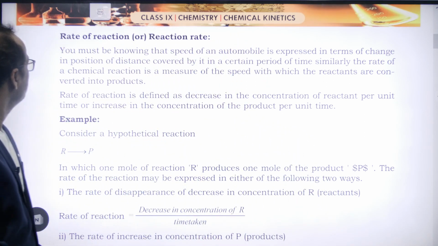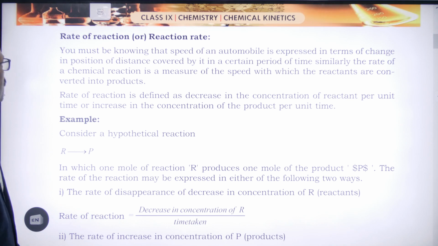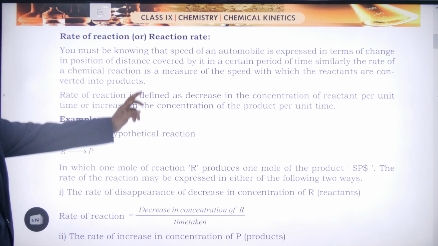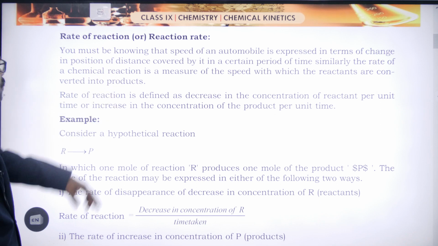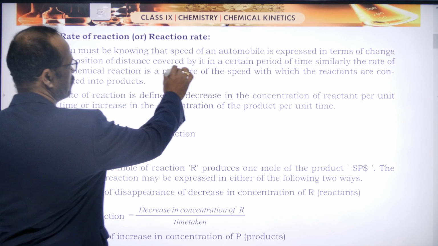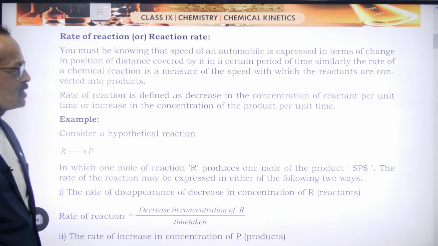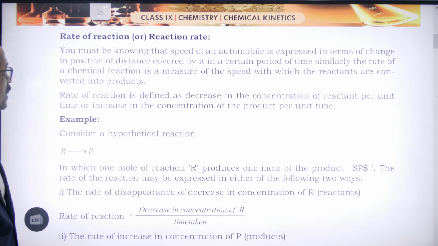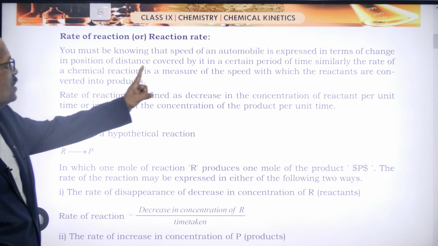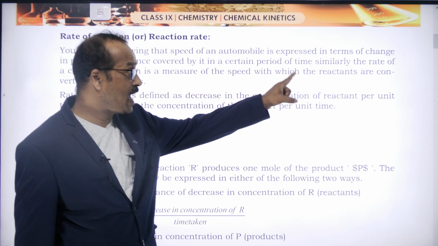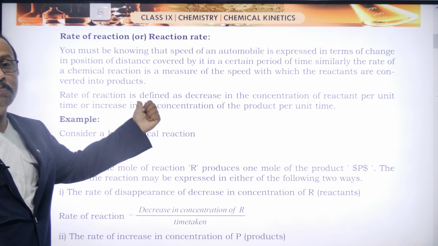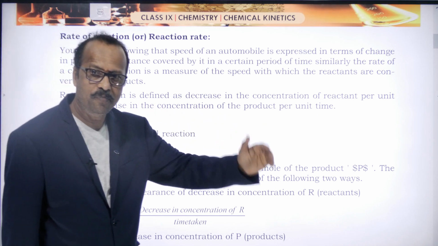So here you can see. You must know that the speed of an automobile is expressed in terms of change in position, the distance covered in a certain period of time. That's called velocity or speed in physics. But here, the rate of a chemical reaction is a measure of the speed with which the reactants are converting into products.